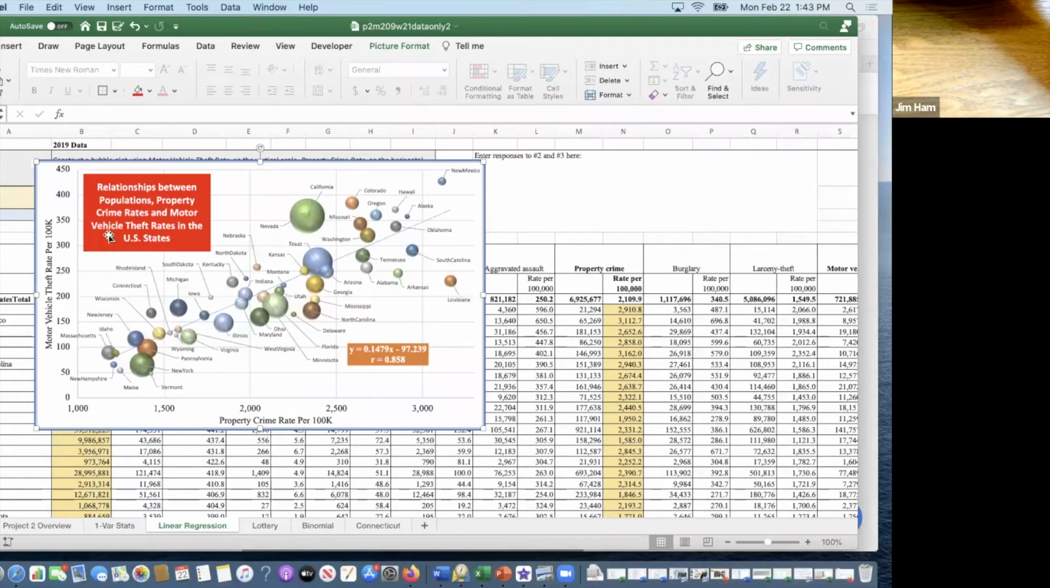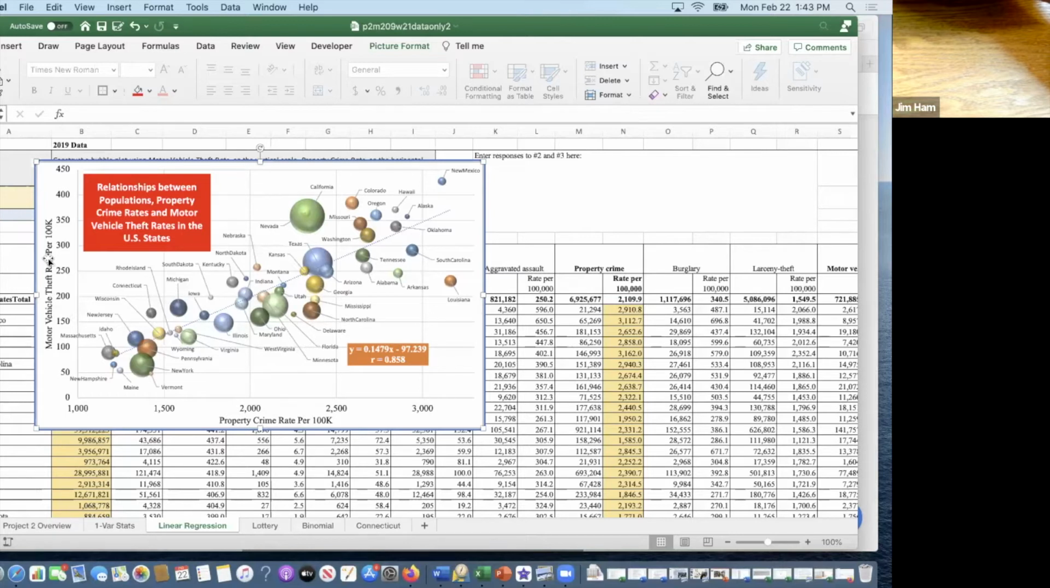Title, the meaning of the vertical axis, the meaning of the horizontal axis. And I want you to throw in your line of best fit and then the correlation coefficient on the graph as well. And the correlation coefficient here is the correlation coefficient that relates the property crime rate, the x-axis variable, and the motor vehicle theft rate.